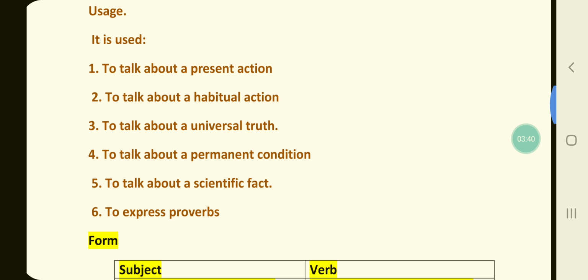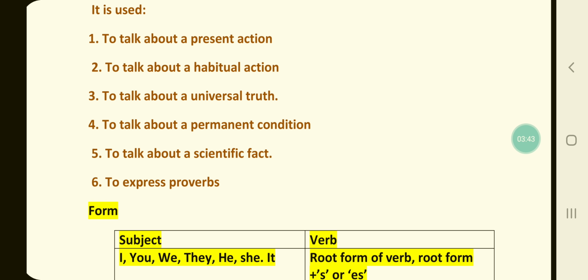Children, as you can see, simple present tense can also be used to express proverbs. For example, a friend in need is a friend indeed. Now children, the usage of simple present tense is not confined to these 6 points. It can also be used in exclamatory sentences and even in imperative sentences. For example, here comes the boss. There goes the train. Imperative sentence examples could be, let us go out for a walk. Respect your elders.